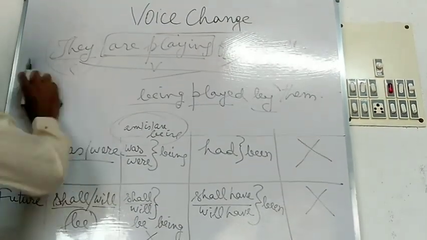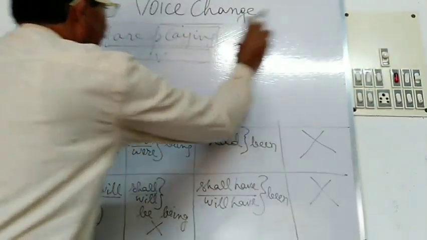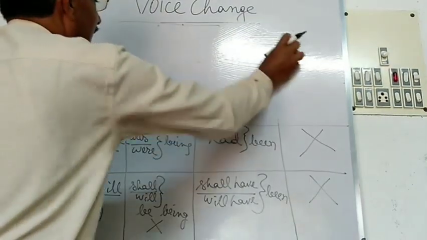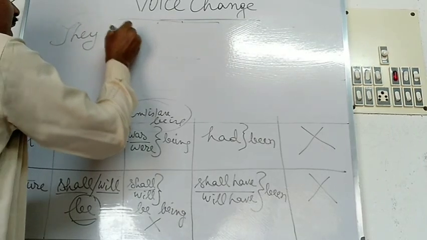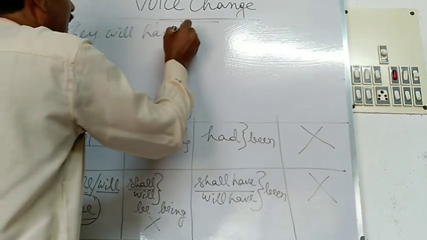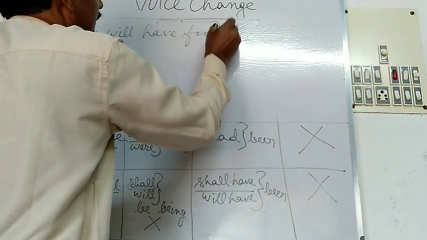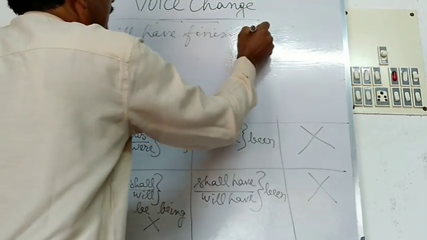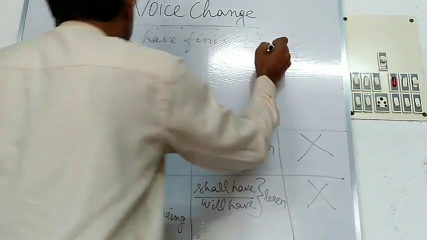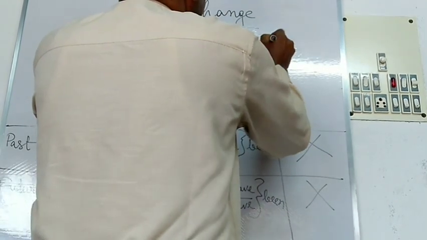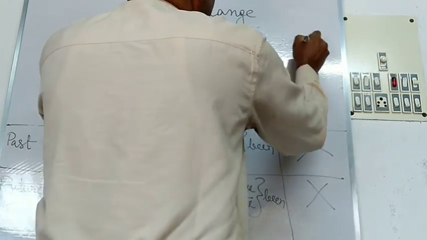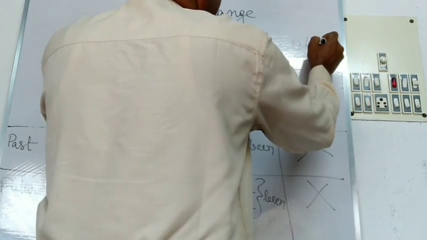Suppose there is the future perfect verb in the active formation. Suppose they will have finished his lesson. They will have finished the work. They will have finished the work in time.